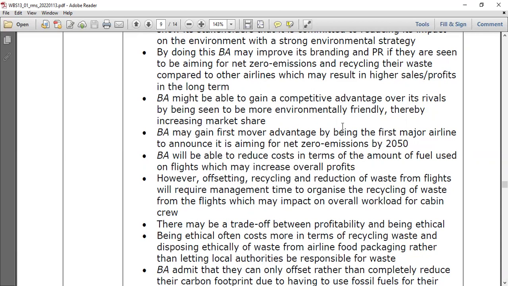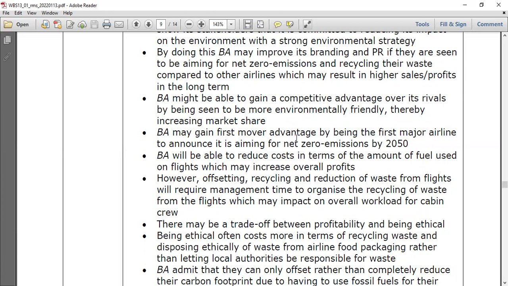You can see the competitive advantage over rivals by being the safer and more environmentally friendly, thereby increasing their market share. People would trust the company. Okay, they are donating, they are saving the environment. It's good, right? So they are changing people's mindset. And also they can gain the first move advantage.